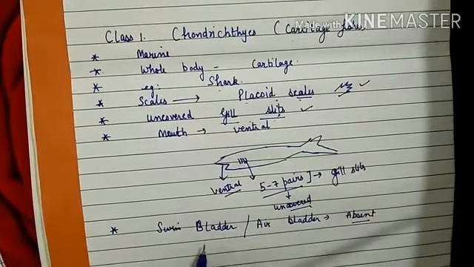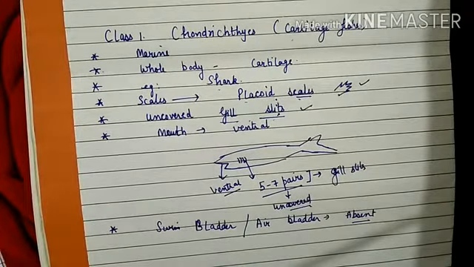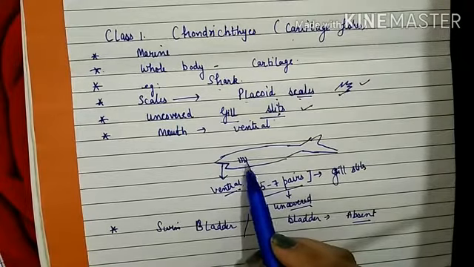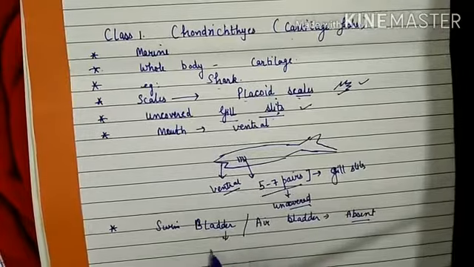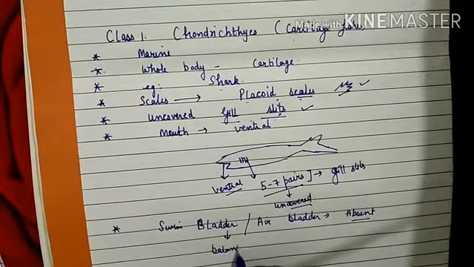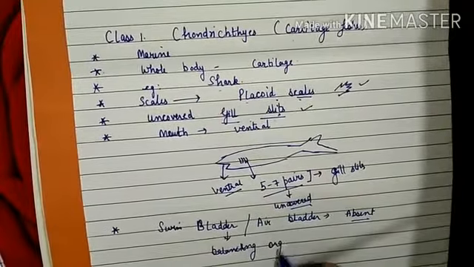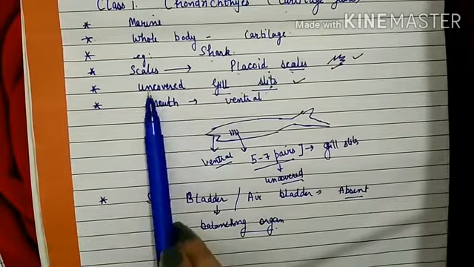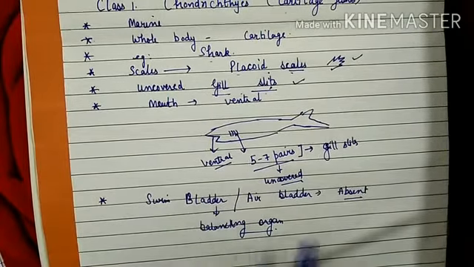This swim bladder or air bladder is a sac-like structure which is basically an outgrowth from the dorsal wall of the esophagus, and this helps in balancing. It is acting as a balancing organ. So in cartilaginous fishes, the swim bladder or the air bladder is absent.